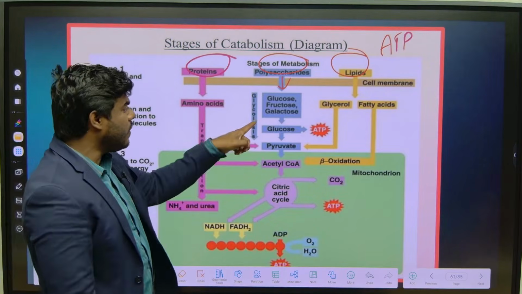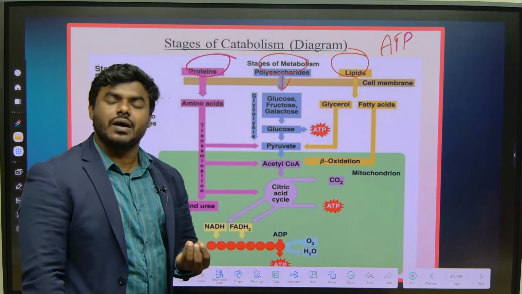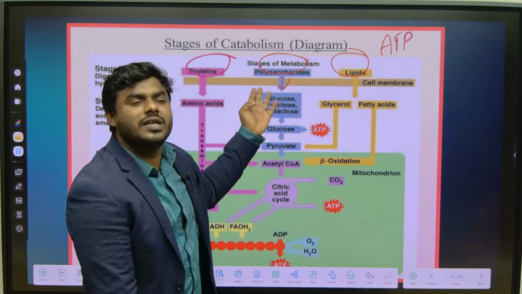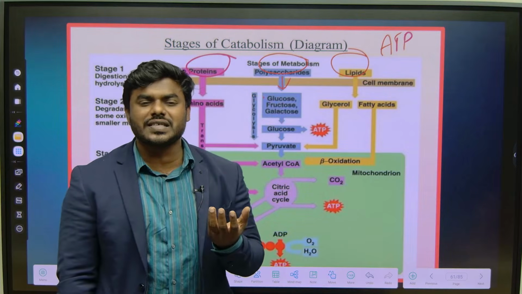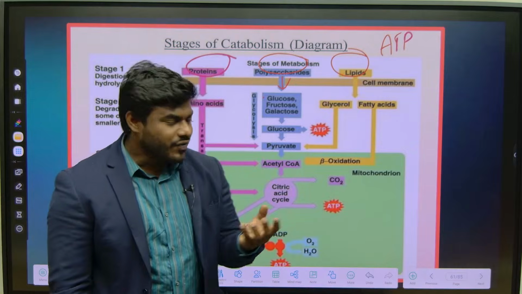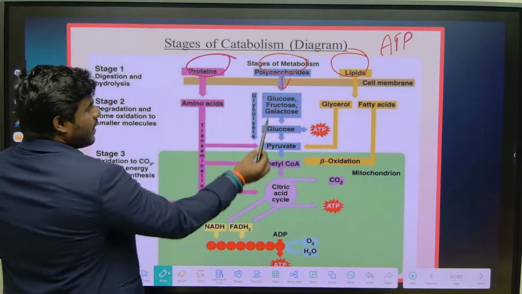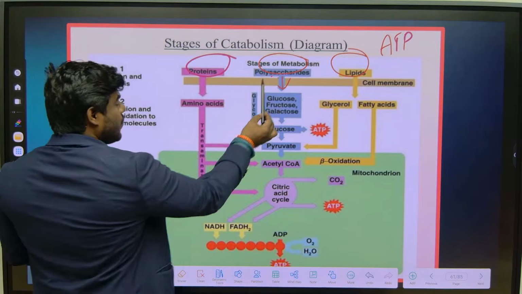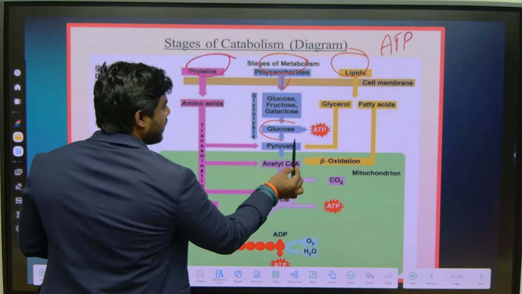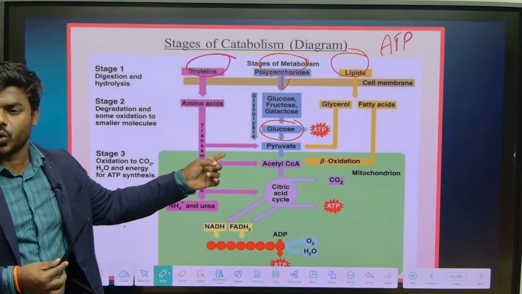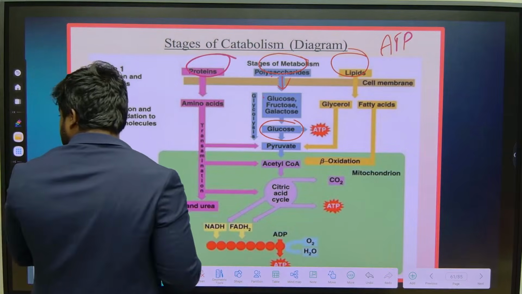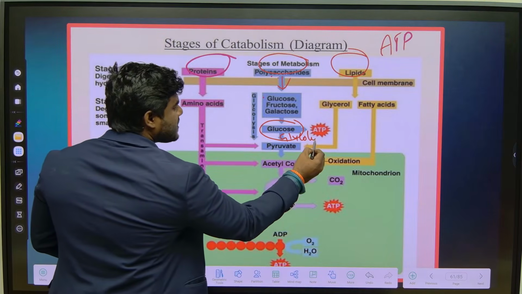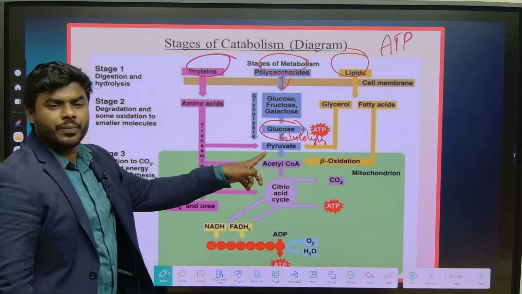So we take the carbohydrates in the form of polysaccharide, but finally it is broken down into monosaccharide, because the brain never takes energy from polysaccharide. The brain always utilizes energy from glucose, which is the simple sugar. So whether it is a polysaccharide, disaccharide or oligosaccharide, finally it has to break down into what? Monosaccharide, which is glucose.